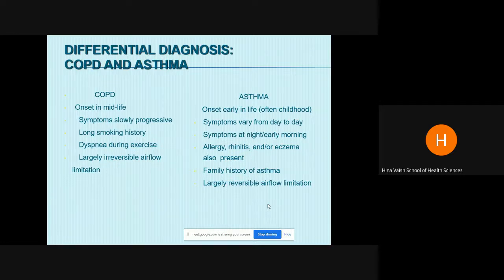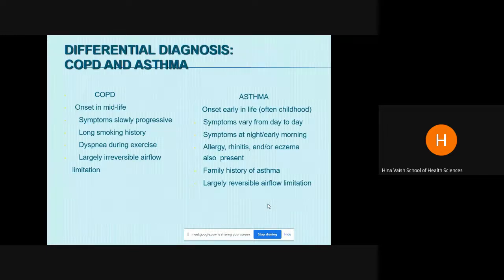Smoking is a very common cause of COPD. But in asthma, it can be because of allergy or rhinitis. Eczema can be present. They can be because of infection, or because of exposure to any of those allergens. In COPD, there will prominently be dyspnea during exercise. In asthma, there will be different symptoms. They can be allergy, they can be rhinitis, there will be excessive wheezing. COPD is irreversible airflow limitation, and asthma is a reversible airflow limitation. And in asthma, family history is at times present.